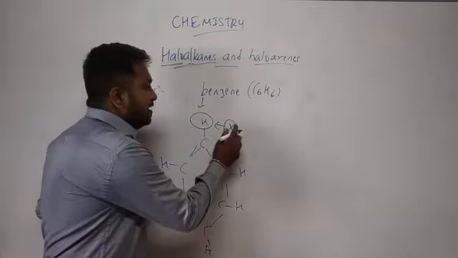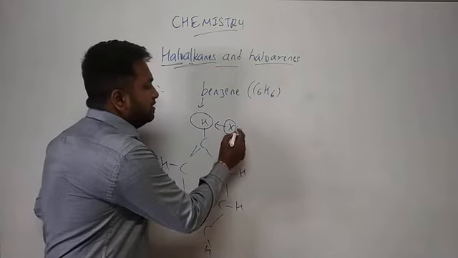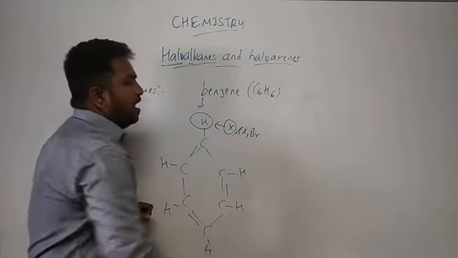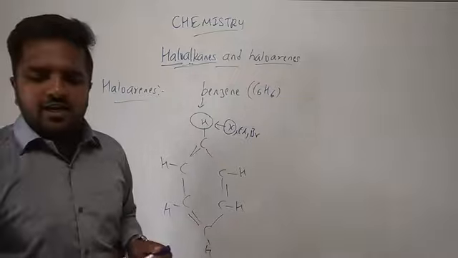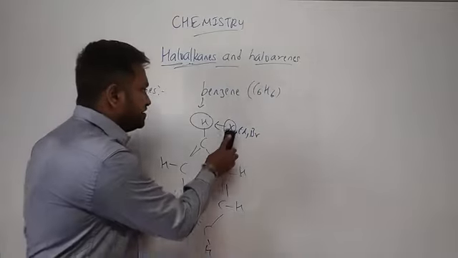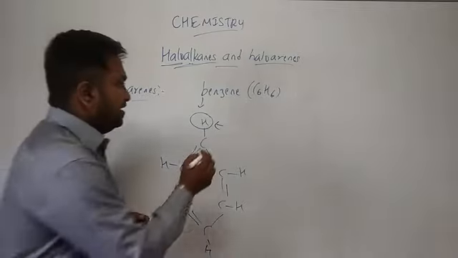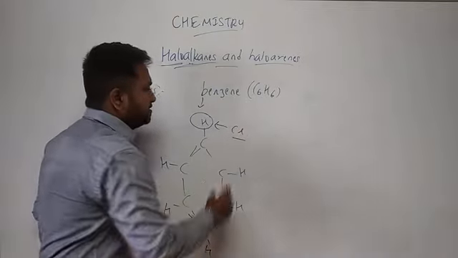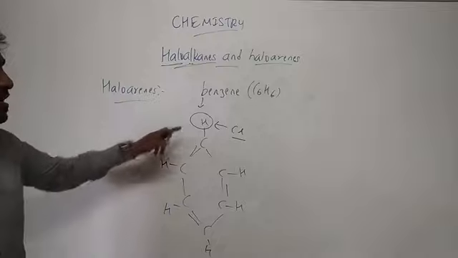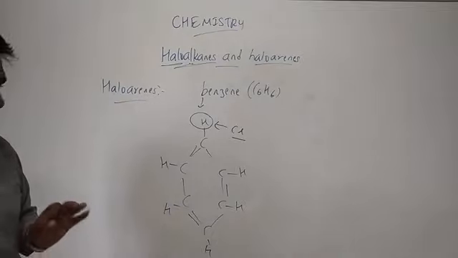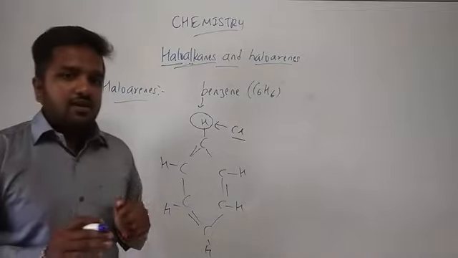This X may be chlorine or bromine or any halogen. X may represent halogens. Then you will get the haloarenes. So as per the example, let us replace hydrogen with chlorine. See, this is the concept in haloalkanes and haloarenes.